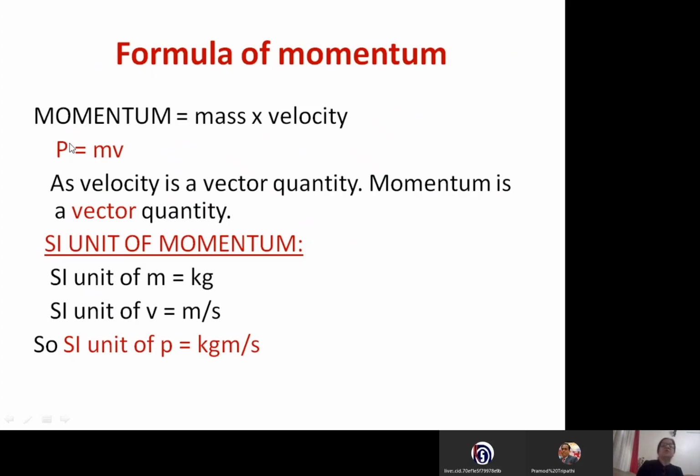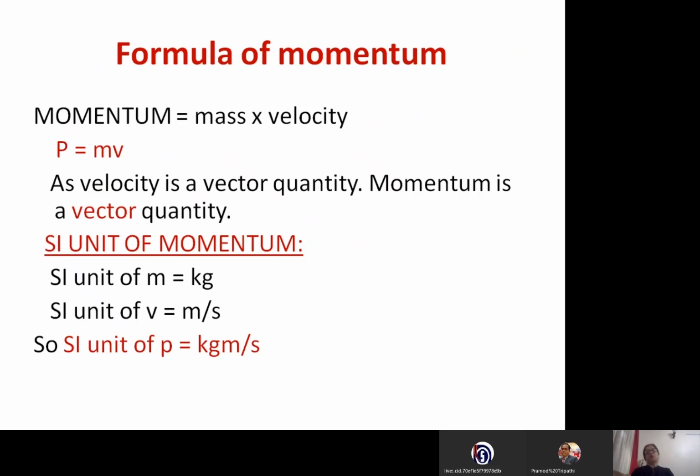Momentum we represent by small p. Okay? It is small p we represent. Small p is equal to m into v. As velocity is a vector quantity, momentum also is a vector quantity. Momentum is a vector quantity, right? You did scalar and vector in the previous chapter.